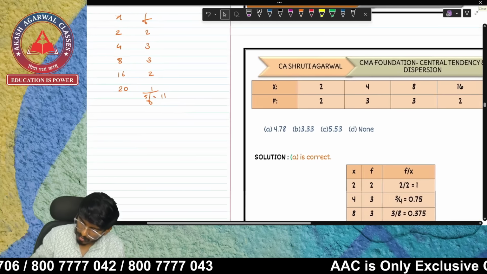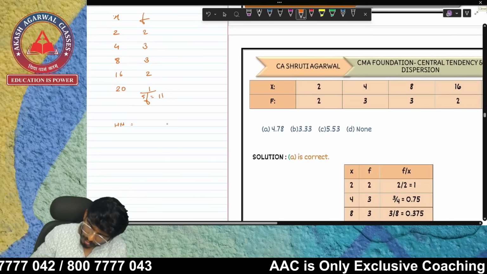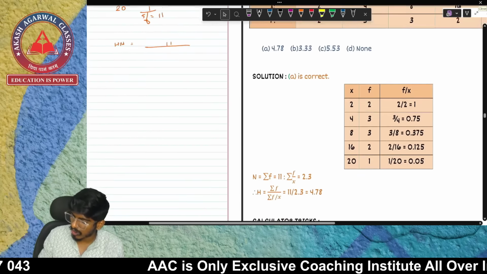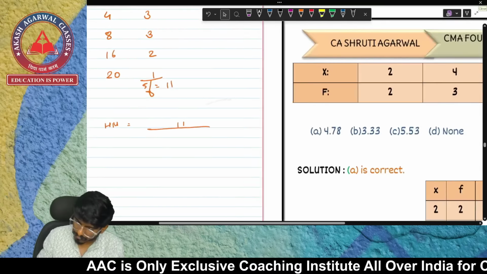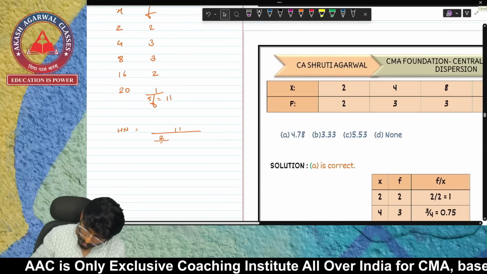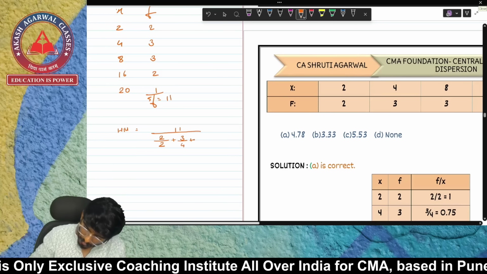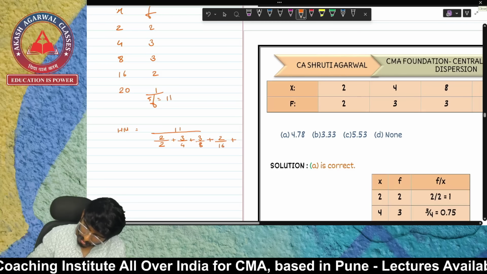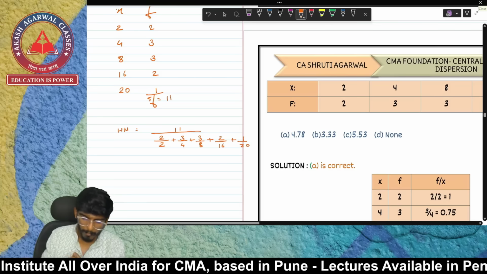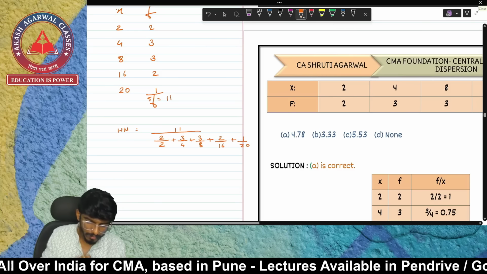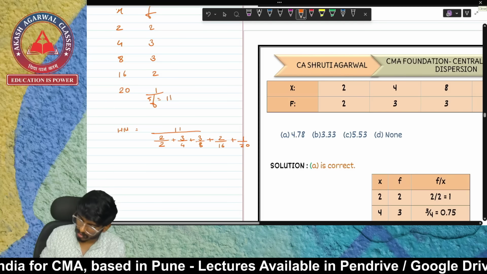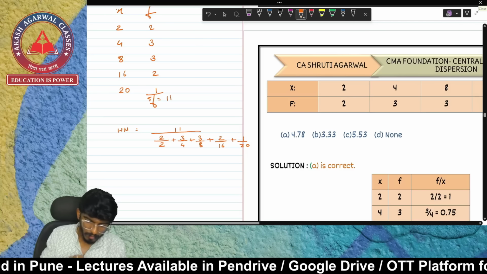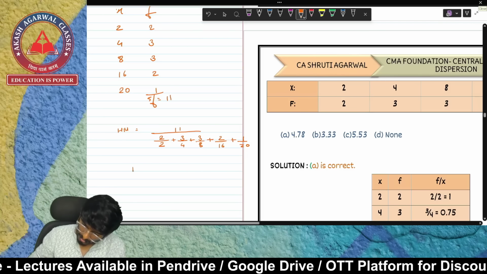So now what is going to be your formula? Your HM formula is going to be 11 upon f1 upon x1, f2 upon x2, and so on. So 2 upon 2 plus 3 upon 4 plus 3 upon 8 plus 2 upon 16 plus 1 upon 20. So this becomes 2 upon 2 plus 3 upon 4 plus 3 upon 8 plus 2 upon 16 plus 1 upon 20, then reciprocal, into 11. That is your HM.